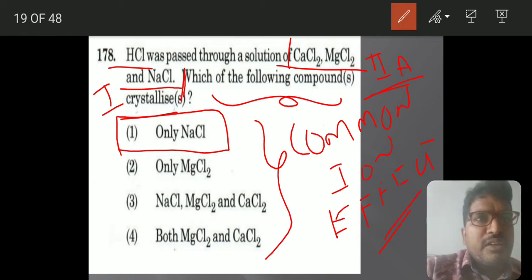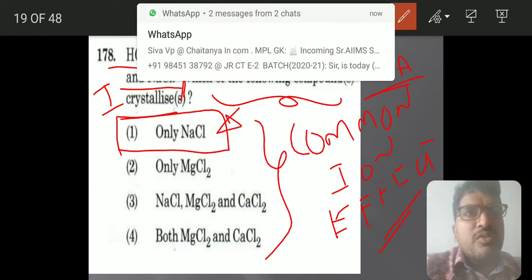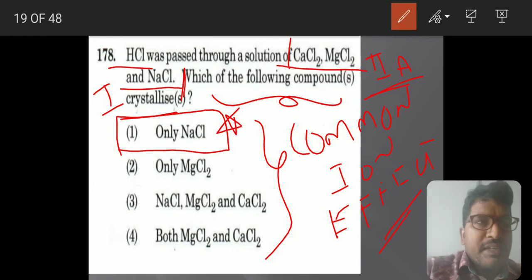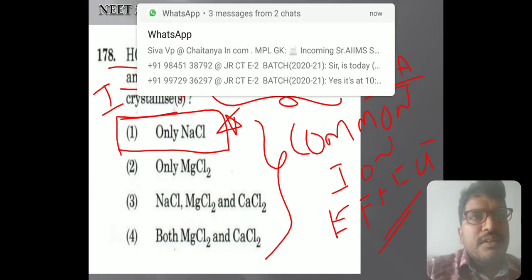Because the solubility of CaCl2 and MgCl2 is different from NaCl. We use this phenomenon in salting out of soaps and crystallization of NaCl from salt water. When HCl is passed through the solution, for example when collecting salt from seawater, to remove the excess salt from the solution we pump in this HCl. So only NaCl will be precipitated.